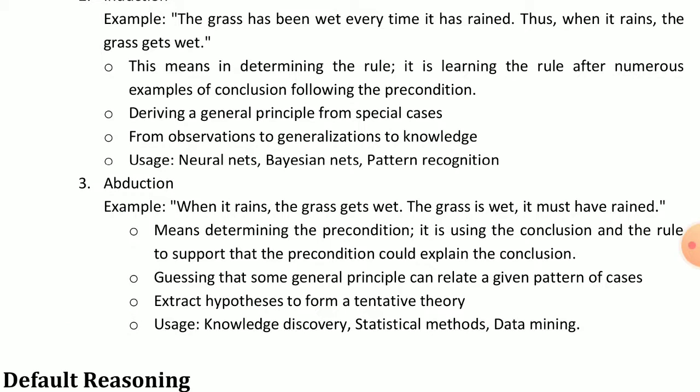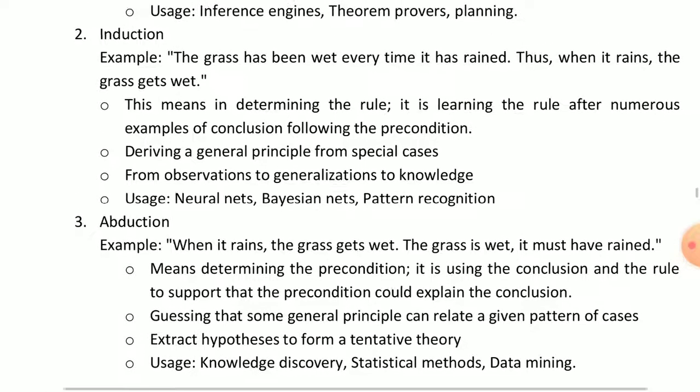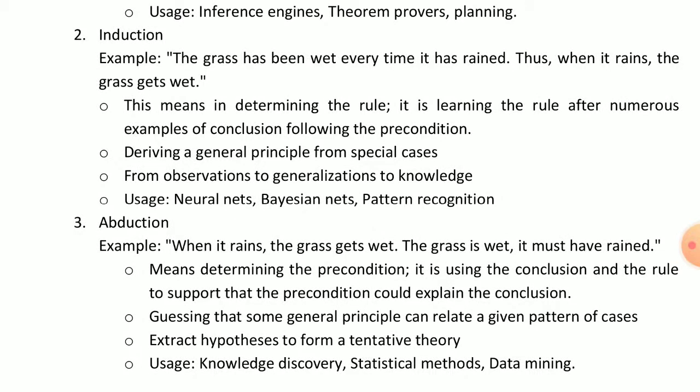So these are the methods of reasoning, and here our AI unit number 4, symbolic reasoning under uncertainty, is completed. Now in the next video lecture I will start unit number 5. Okay, thank you.